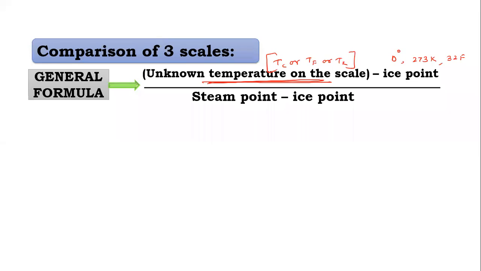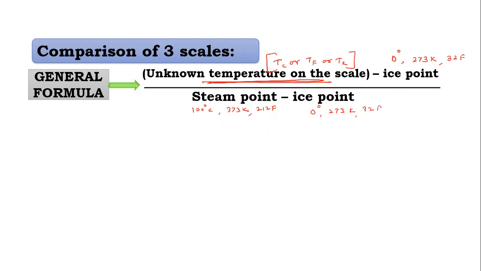The steam point everyone knows. On the Celsius scale it is 100 degrees Celsius. On the Kelvin scale it is 273 plus 100, meaning 373 Kelvin, and on Fahrenheit it is 212 Fahrenheit. So the ice point everyone knows: 0 degrees Celsius, 273 Kelvin, and 32 Fahrenheit.